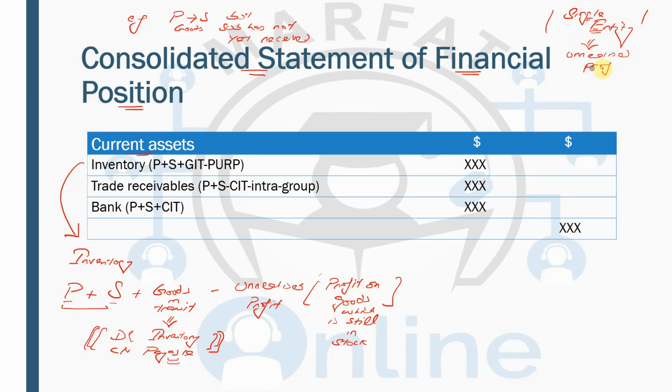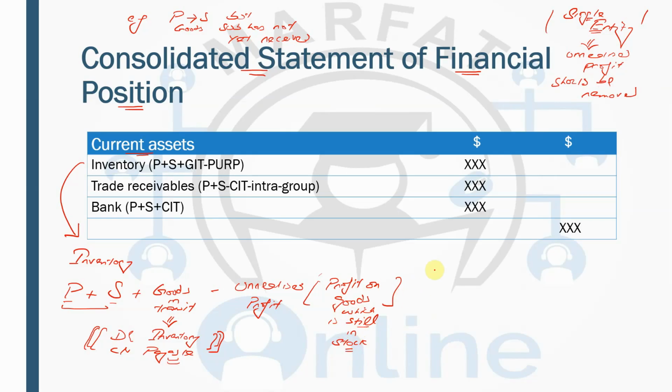The focus point over here is the profit on goods which is still in stock. Any inventory which has been sold to a third party, that profit has been realized. Unrealized profit is only on the goods which are still in stock.